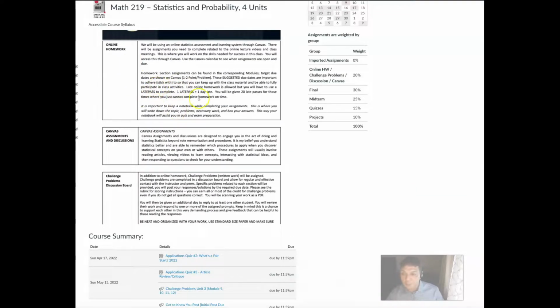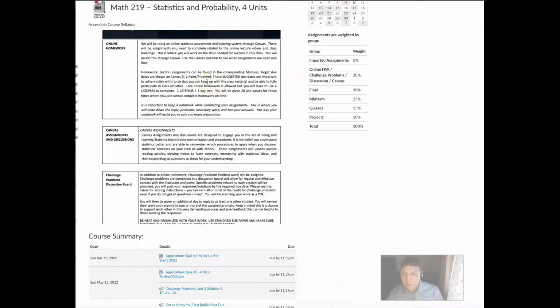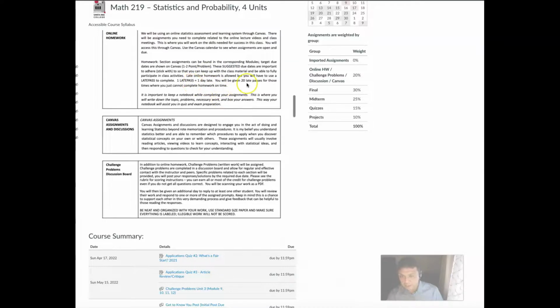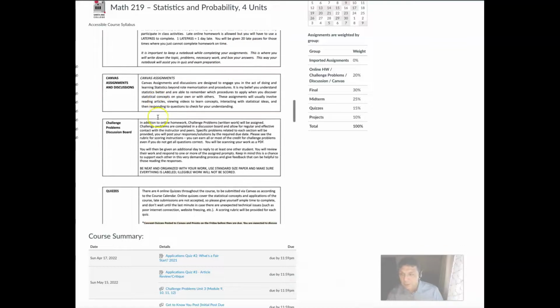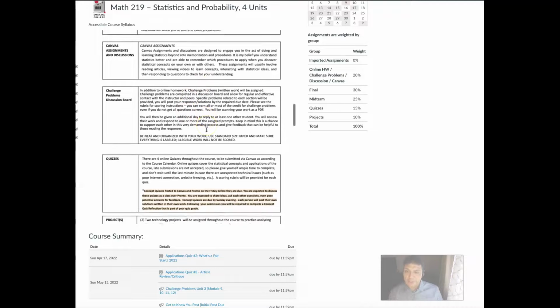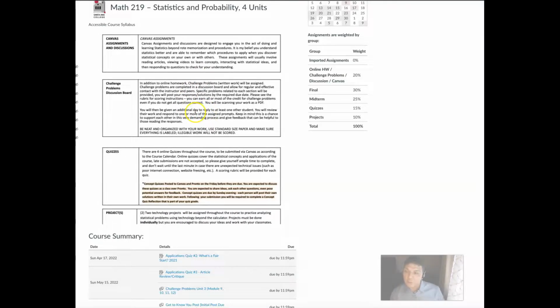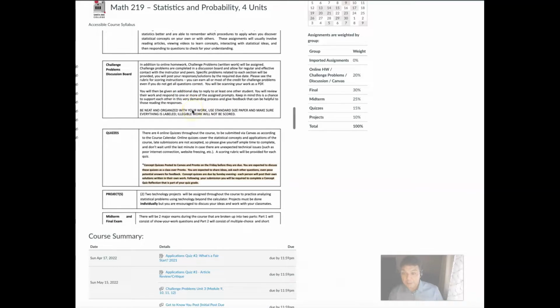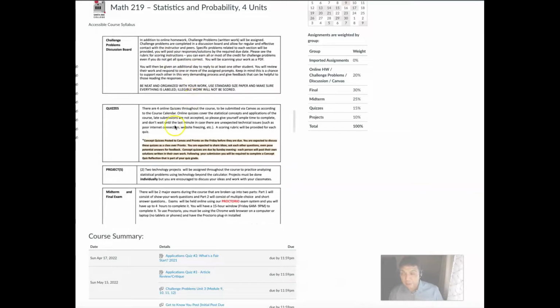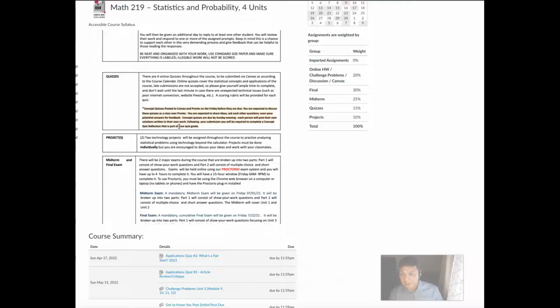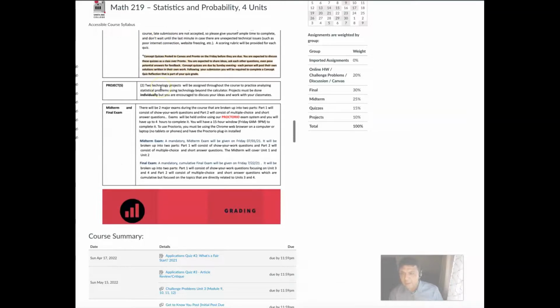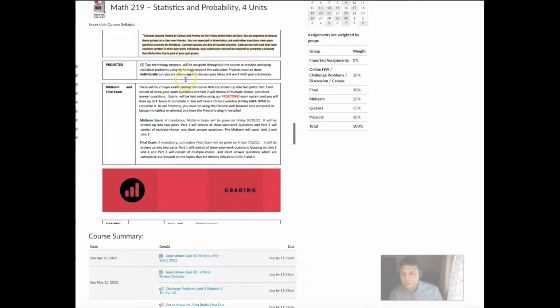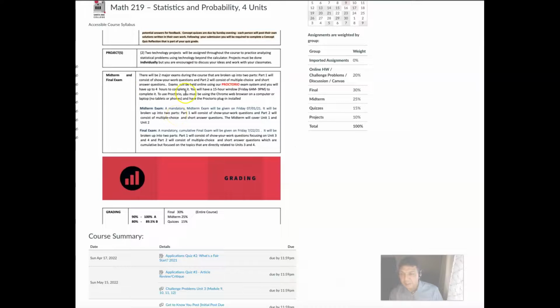You're going to have online homework, and there's suggested due dates. That's key. I have suggested due dates. If you're late, then you'll use a late pass that I give you. I give you 20 late passes. There are Canvas assignments you will find. There are challenge problems. They're kind of like my quizzes or exams for each unit. There's a process to do that, so you want to click on those when they open up. And then the quizzes that I've outlined. And then there's projects for the class we'll talk about, and then the midterm and final.